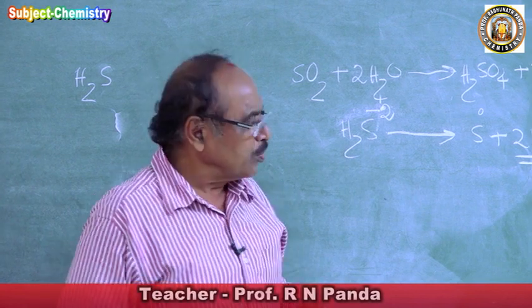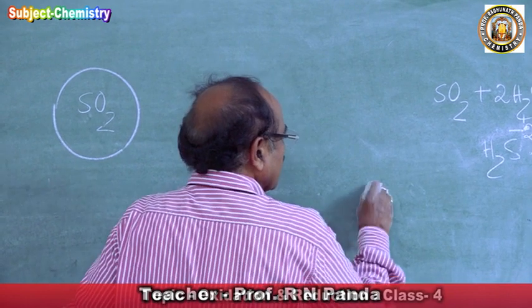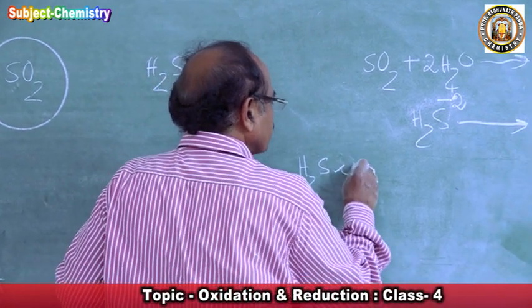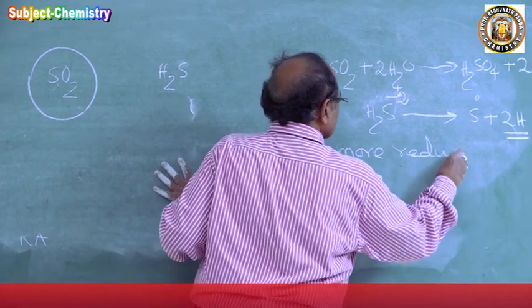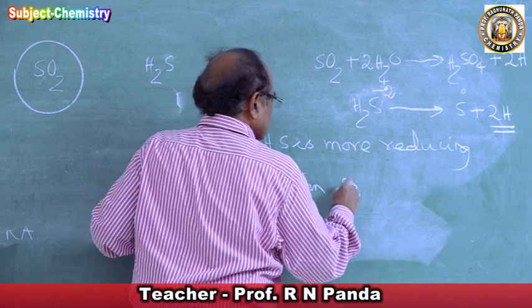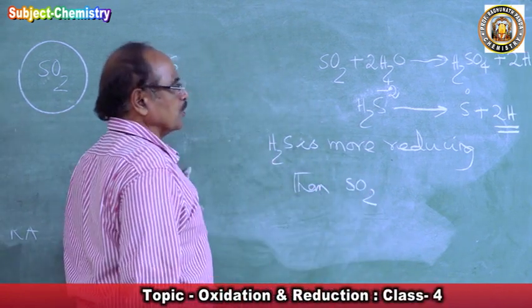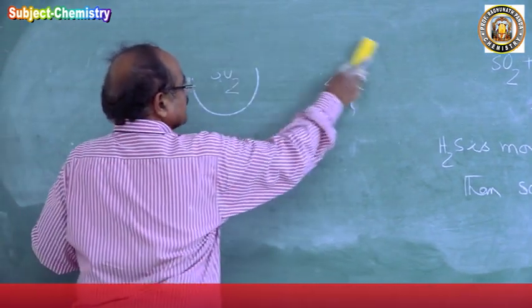So who is more reducing? Now H2S. Because of this reason we learn H2S is more reducing than sulfur dioxide. So sulfur dioxide is capable of becoming an oxidizing agent here.